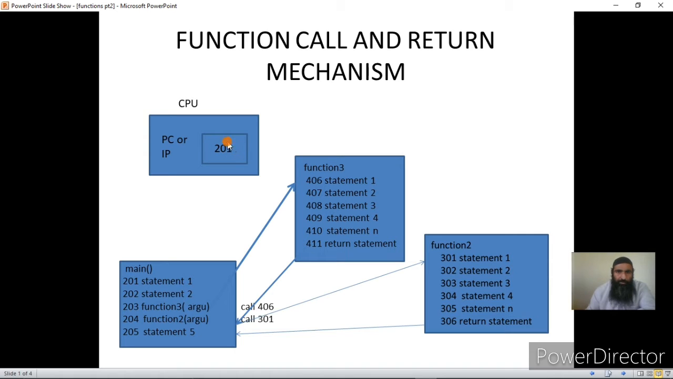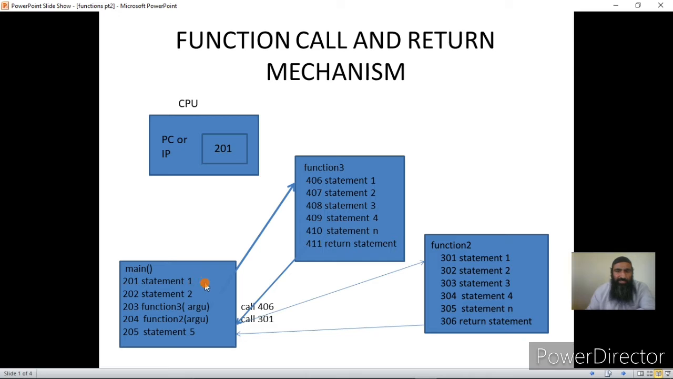Now, once the scheduler loads the address of the first instruction into the PC, the CPU executes the first instruction and it knows the next instruction will be in the next address. I am making it very simple. Even though there are many other technicalities involved in this, this is how it happens. The first instruction is executed.